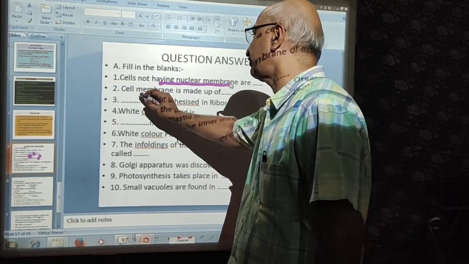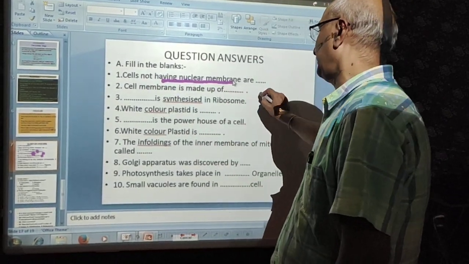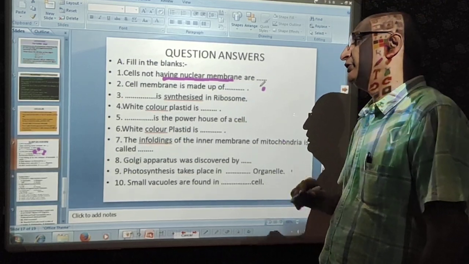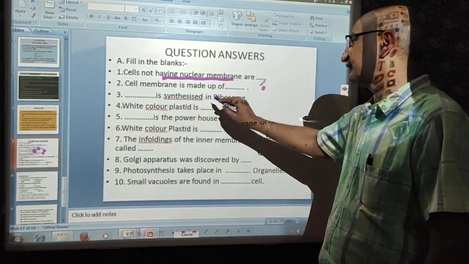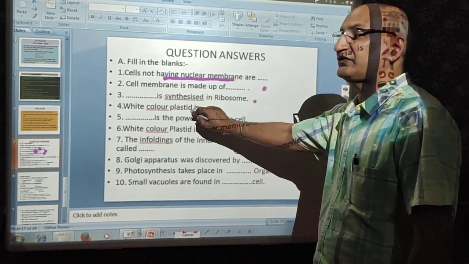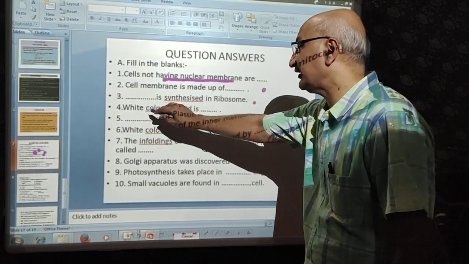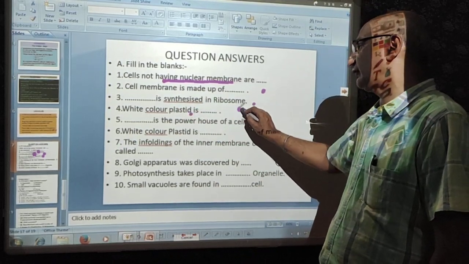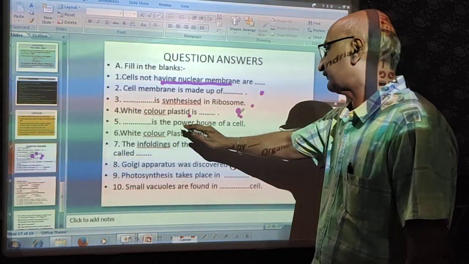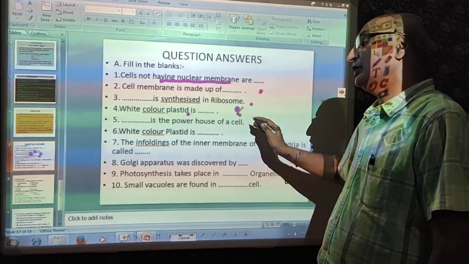The second question: the cell membrane is made up of. What is the composition of the cell membrane? Dash dash dash is synthesized in ribosomes. What is the color of plastids? Sorry, which one is the white color plastid? You have to answer it. It is known as the powerhouse of the cell.